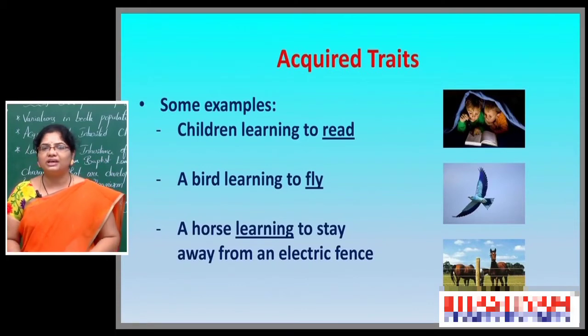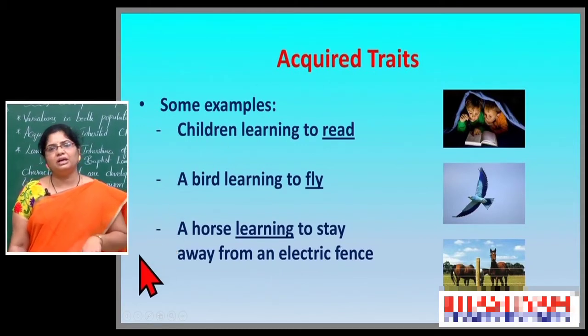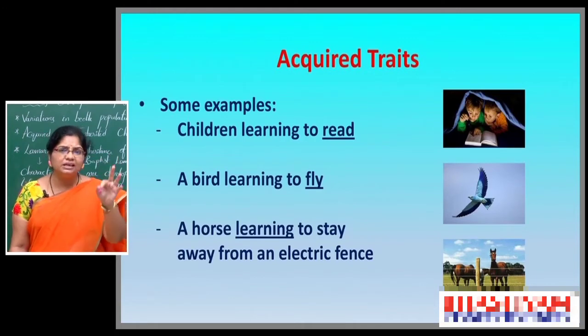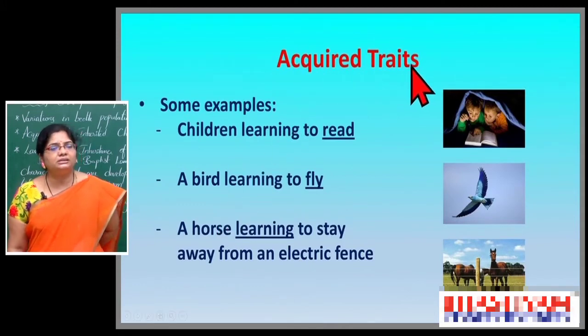So these kinds of traits, we call acquired traits. If we don't know the harmfulness of that, another one will do it again. When they get the experience or when they hear about this, then only they are under control. If they don't know about that, obviously they will do it. So these did not come by birth. When you observed, when you experienced, when you learned, when you heard, then only you are able to follow these. Such kinds of traits we call acquired traits.